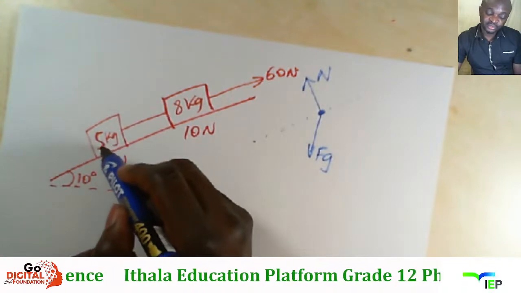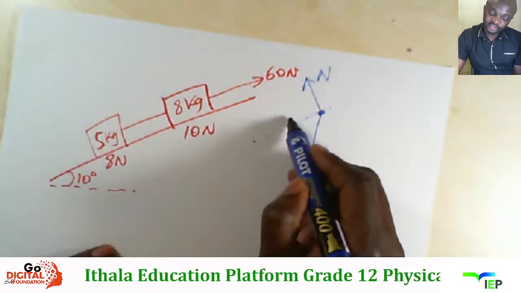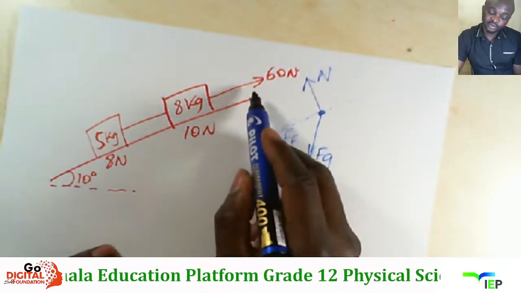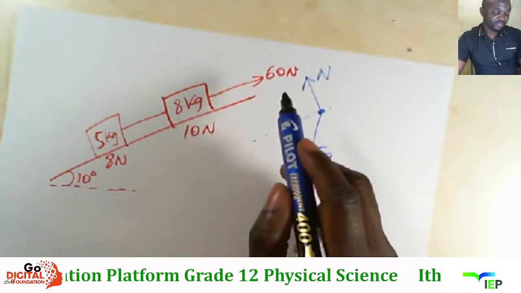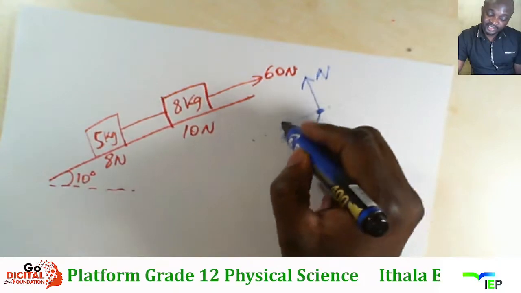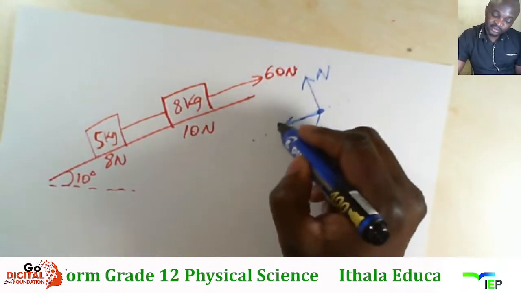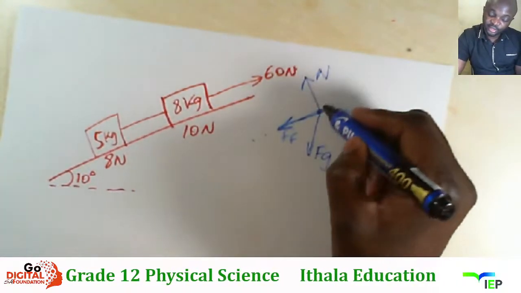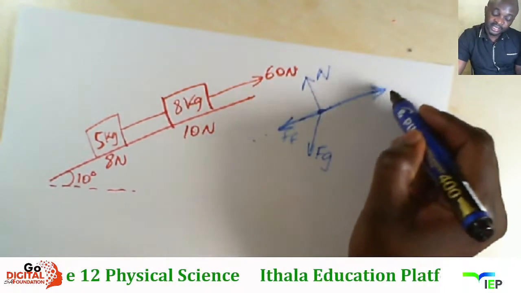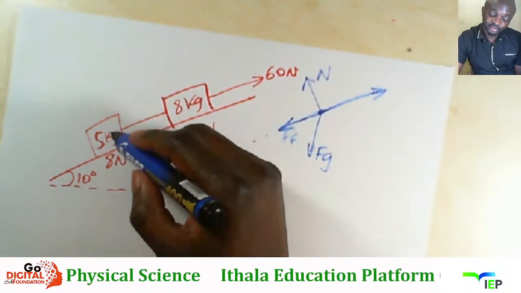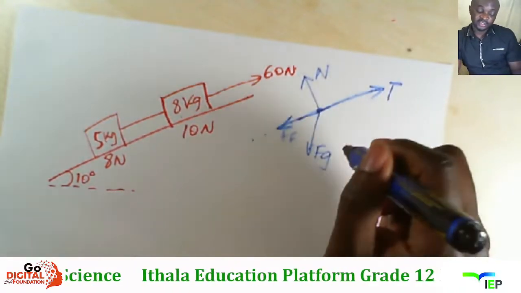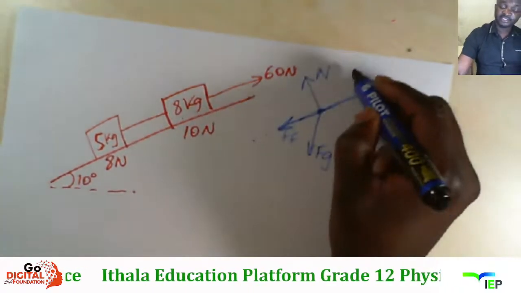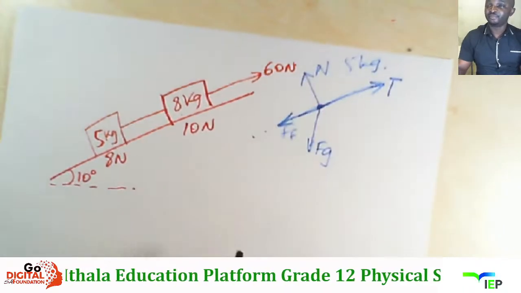Then sibuka ukuthi khona friction, kusho ukuthi i-friction ishona ngala opposite ngoba from what we see this object or the whole system is moving up the incline. Then the next thing esibonayo ukuthi khona ne-tension, i-tension yona ayibona nje from ukuthi khona intambo nje ejoyina lo 5 na lo 8, so you have the tension. Those are the 4 forces acting on the 5 kg block.